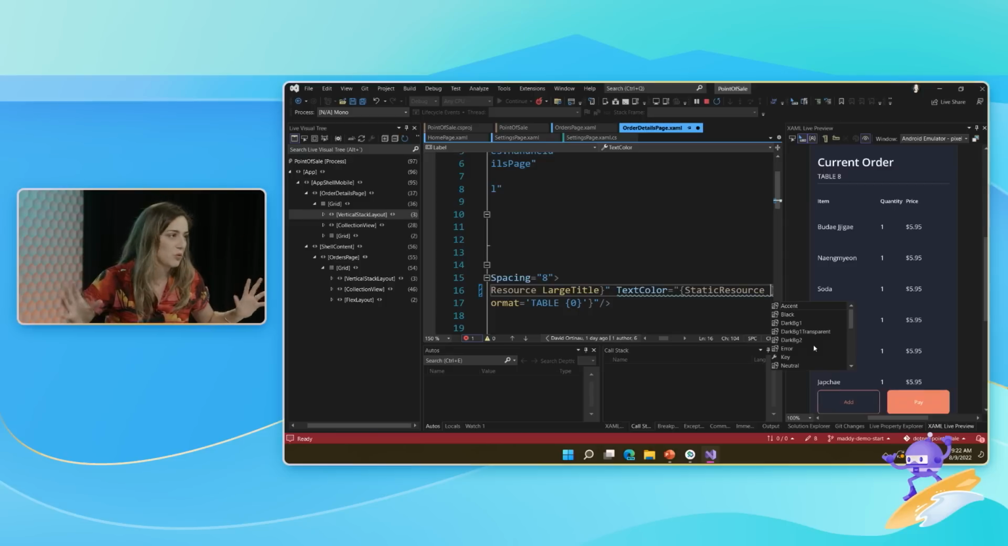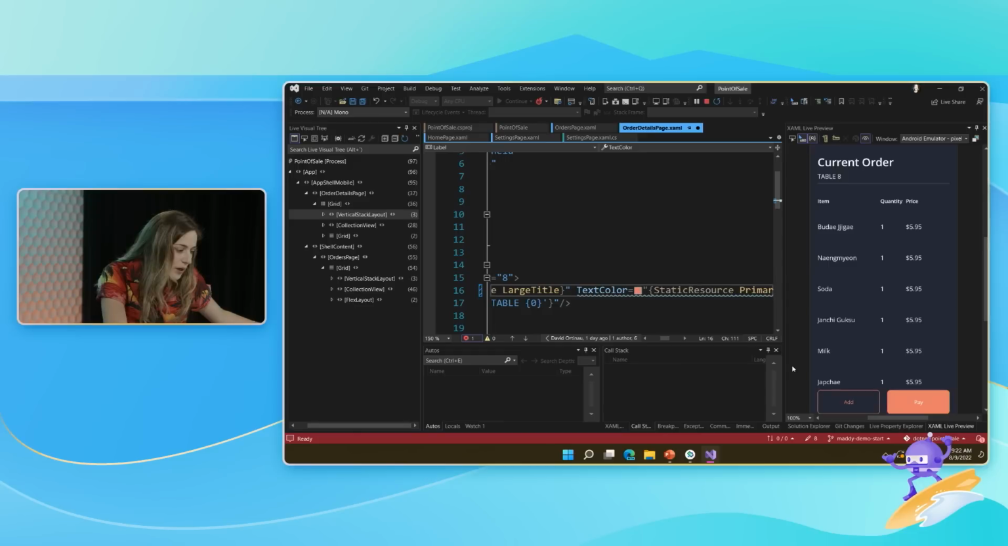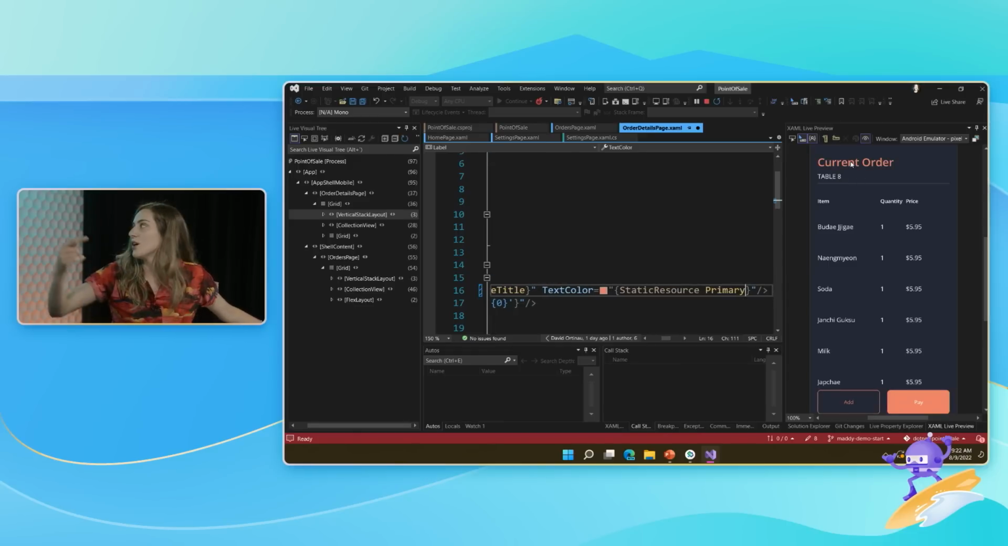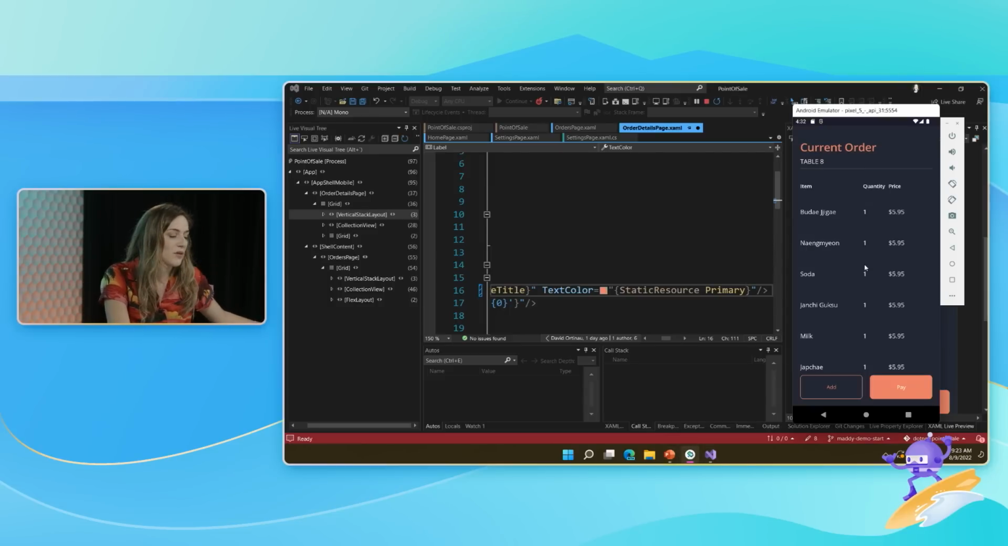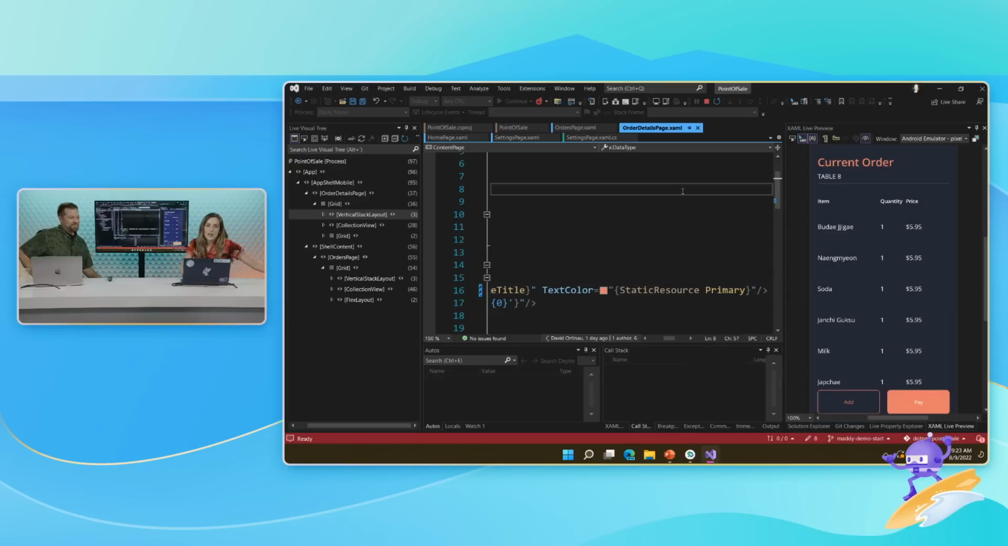I imagine it's in the resources folder somewhere, right? Pulling all these things in. So I'll scroll. I'll go for primary. Sounds about right. Oh, and it updates. Nice. So XAML Hot Reload picks up my XAML change, updates it in my running app, updates it in live preview, of course, because it's just a screen mirror of my running app. Calls it a day.